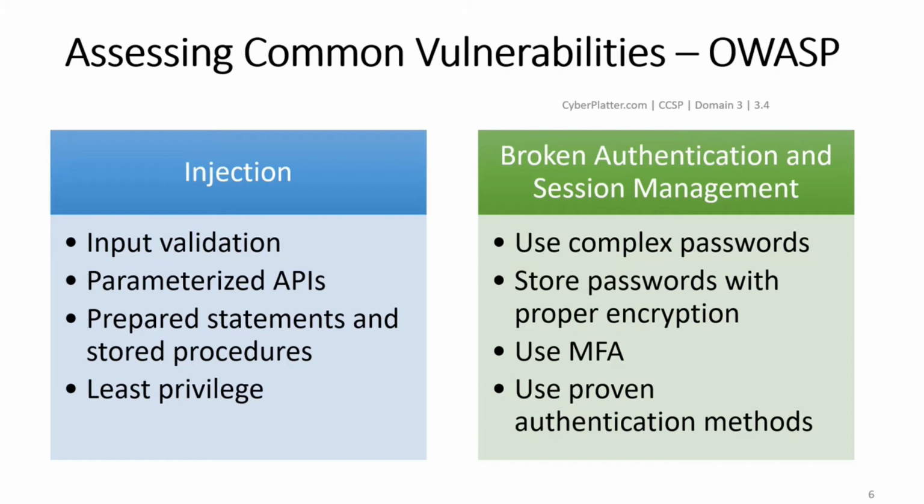Let's see some of the prevention techniques for injection. The preferred option is to use a safe API which avoids the use of the interpreter entirely or provides a parameterized interface. Be careful with APIs such as stored procedures that are parameterized but can still introduce injection under the hood. If the parameterized API is not available, you should carefully escape special characters using the specific escape syntax for that interpreter. Input validation, that is, whitelisting, is also a recommended prevention technique. We can also use prepared statements and stored procedures. Least privilege also helps in this prevention.